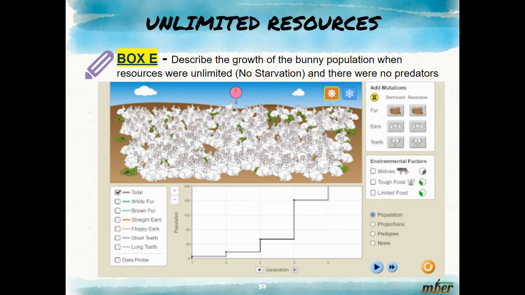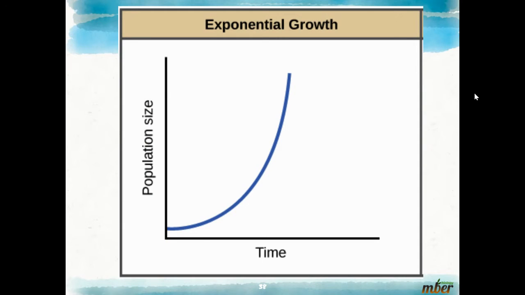Okay, so box E. Describe unlimited growth of the bunny population when resources were unlimited. That means that there was no starvation and there were no predators. What did you notice happening to the population? So this is what the graph looked like. This is on your doodle sheet. Without any starvation or predation, meaning predators to eat it, the population will continuously go up. If you didn't write that down, take a second and put that in your own words in box E.